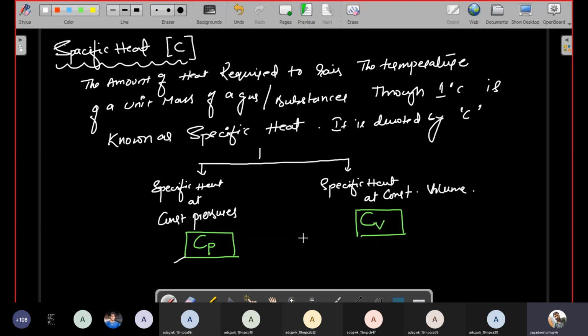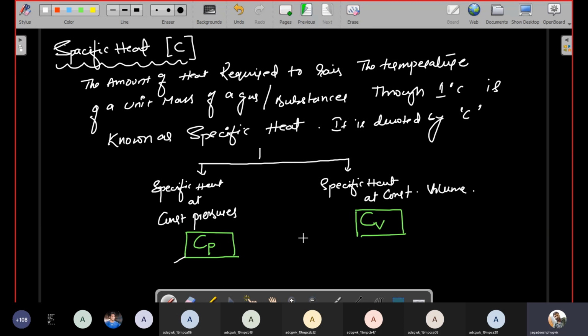This is the specific heat concept. Specific heat is nothing but the amount of heat required to raise the temperature of a unit mass of the gas. So this is the minimum amount of heat supply. If you give a minimum amount of heat supply to any system, then that supply raises the temperature of the mass of the gas. So this concept is called the specific heat concept.